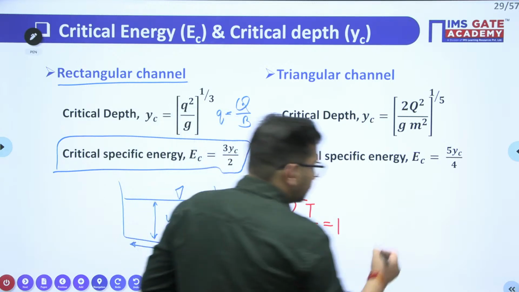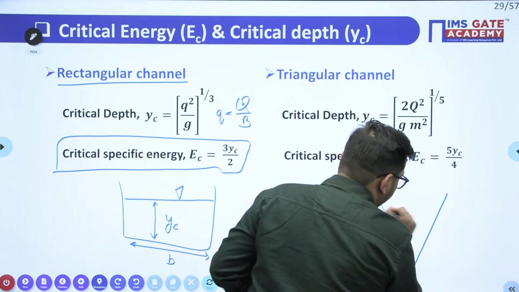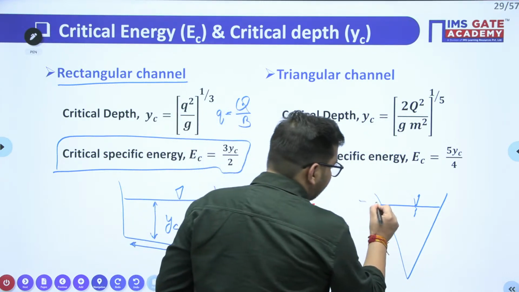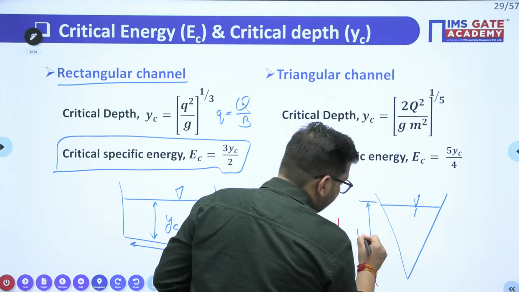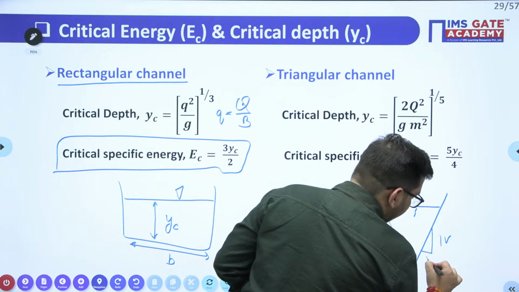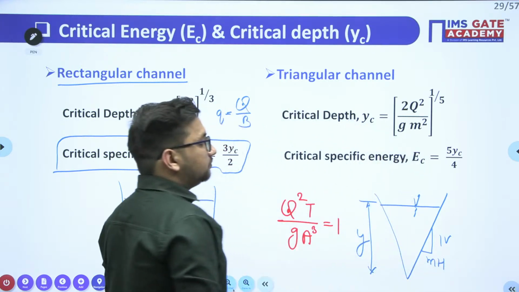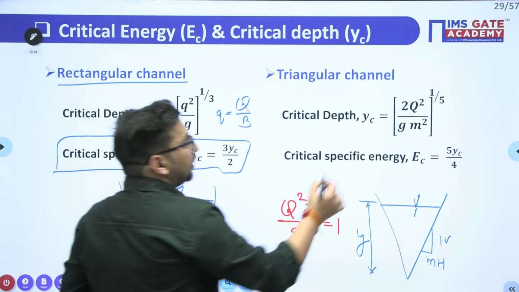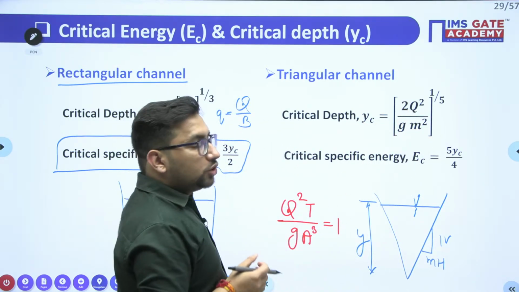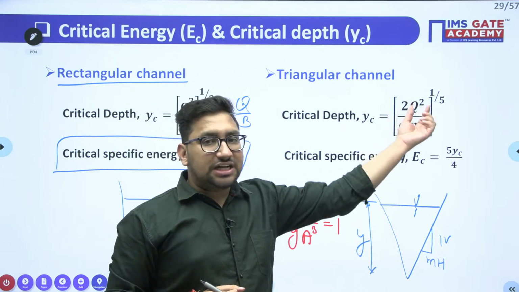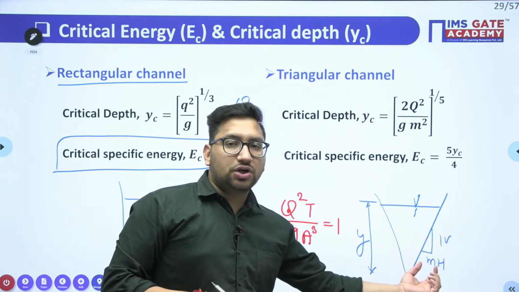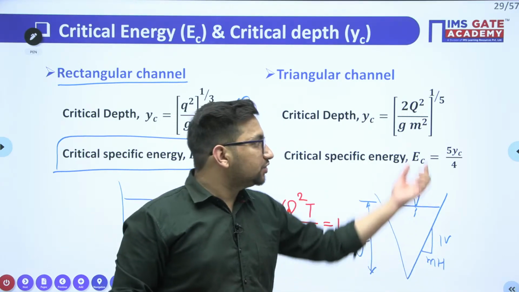If you remember, if there is a channel having an apex downward, with a depth of flow Y and side slope 1 vertical to m horizontal, in that case your critical depth is given by (2Q square upon g m square) whole to the power 1 by 5. What is this Q? This is the discharge value. What is m? m is your side slope, 1 vertical to m horizontal. So this horizontal dimension is your m value.